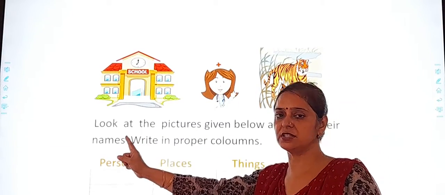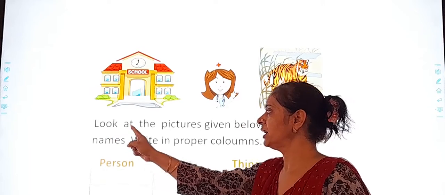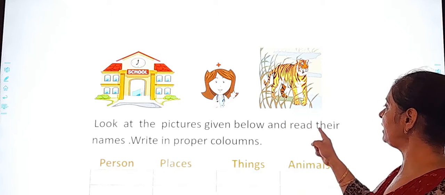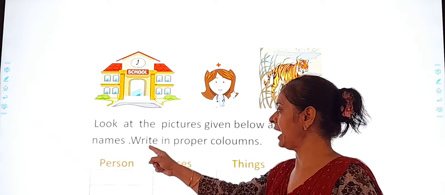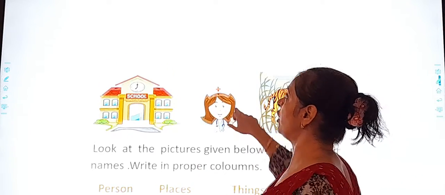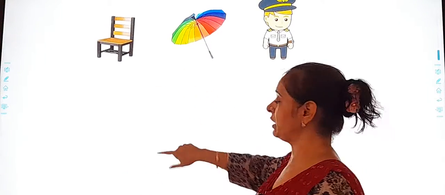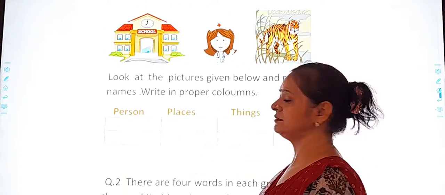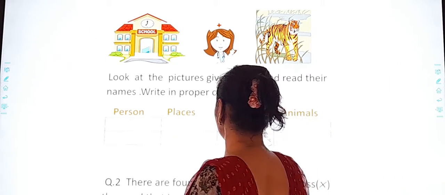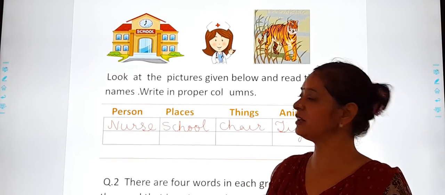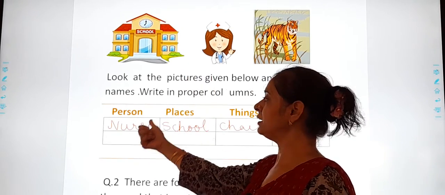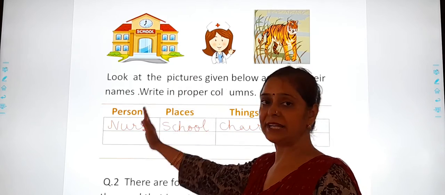Now read the question along with me. Look at the pictures given below and read their names. Write in the proper column. So the first one was the picture of, tell me, chair. So where will you be writing chair? Tell me. It's a thing. So you will be writing the spelling of the picture. So children, have you seen the picture? We will be writing their names. Nurse. She is a person. So we will be writing in this column.